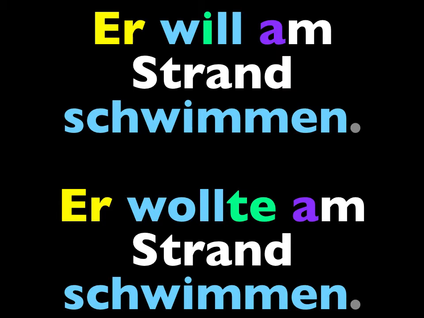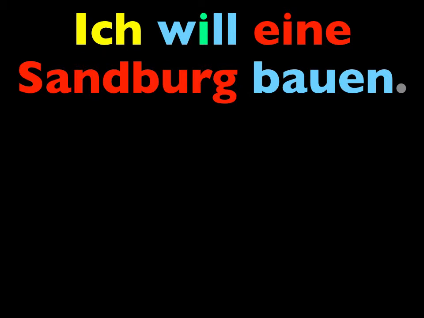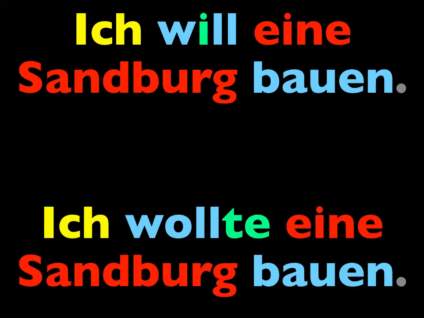Once again, this is a helping verb, so therefore the infinitive, schwimmen, is at the end of the sentence or clause in its infinitive form. I'll pause for you to respond. I'll say the present tense, you say the past. Ready? You're just changing one word again and reading the rest of the sentence. Ich will eine Sandburg bauen. Make it, I wanted to build a sandcastle. Ich wollte eine Sandburg bauen.